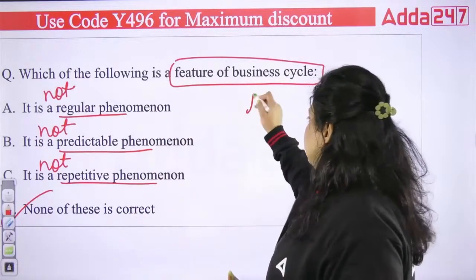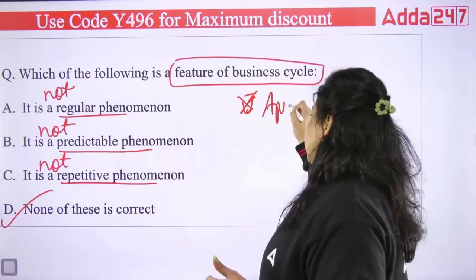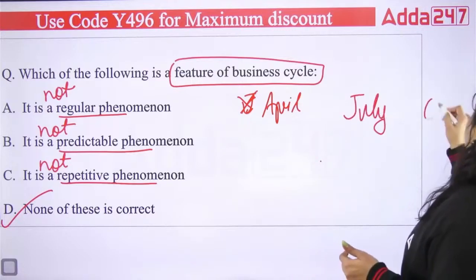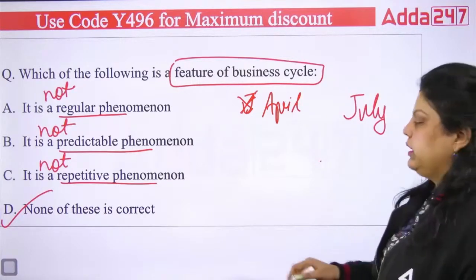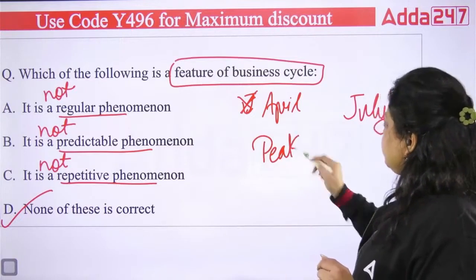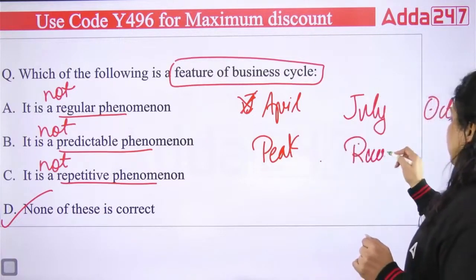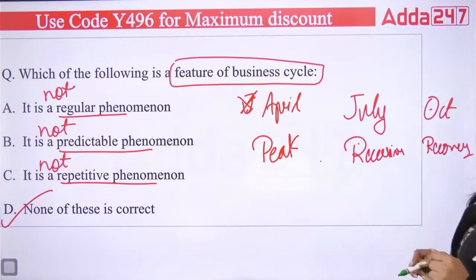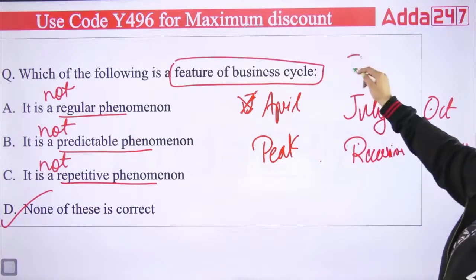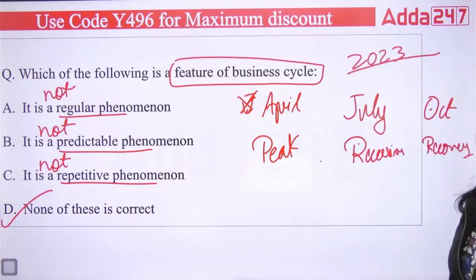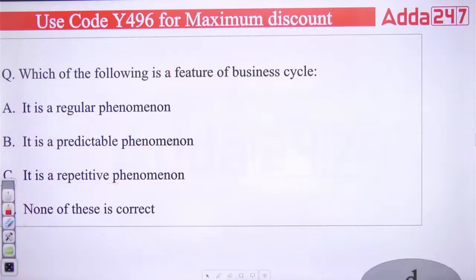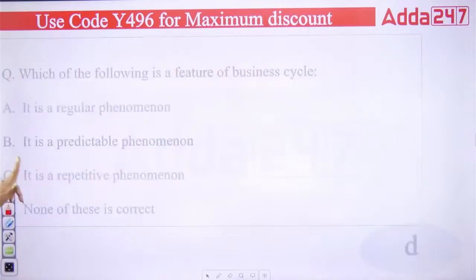Like if I say, let's just start with the financial year: April, July, October. These are the 3 months. Let's say for example, here we have faced a peak, here we have faced a recession, and here we have faced a recovery. It is not repetitive, meaning if this happened in 2023, you cannot say the same thing will happen in 2024. So it is not a repetitive phenomenon. The right answer will be D, none of these are correct. Okay, next question.